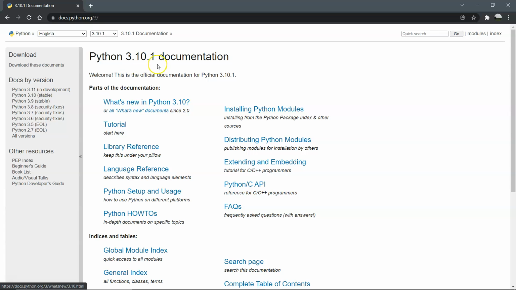As of now you can see that Python 3.10.1 is released, and you can also see what's new in Python and how to install Python modules. We did not discuss how to install Python modules yet. We'll discuss everything in further classes, like how to make a module out of Python, and we'll also do some mini projects.